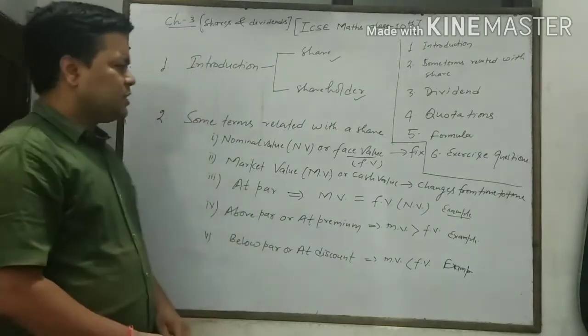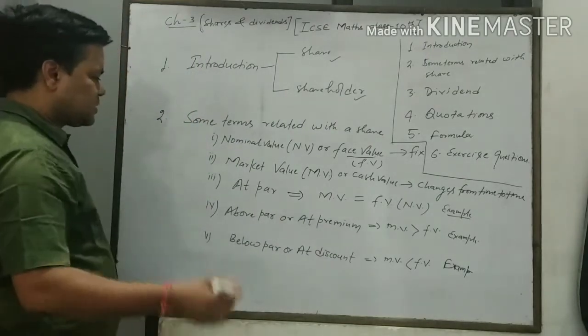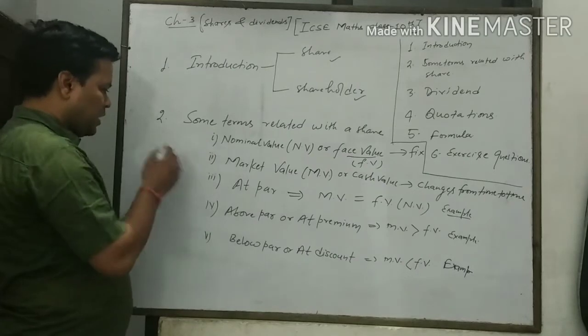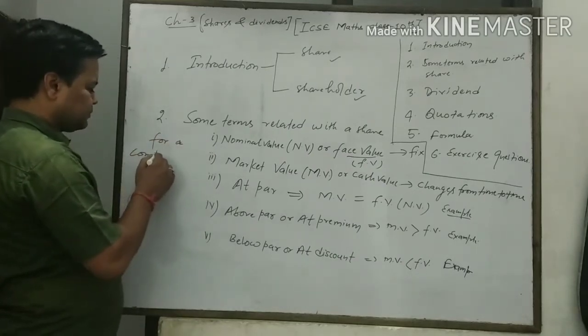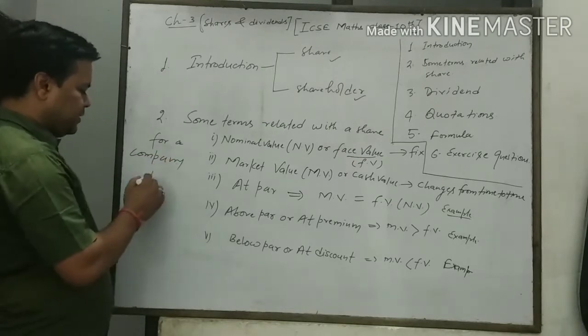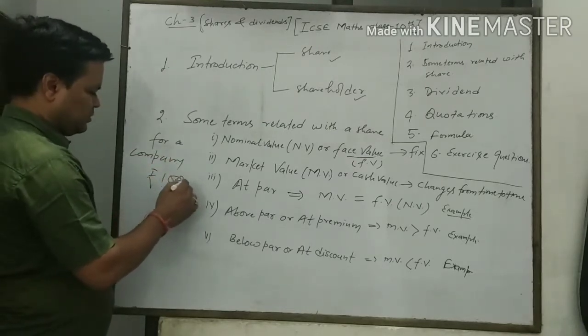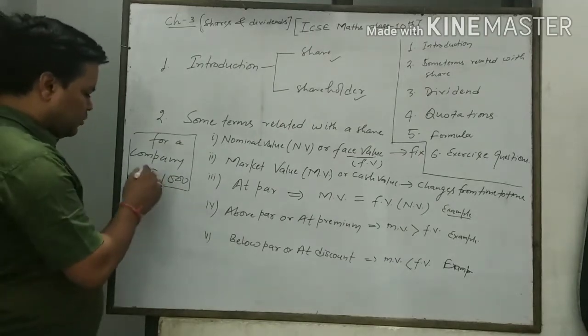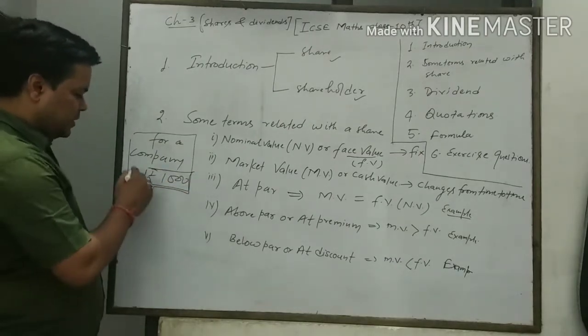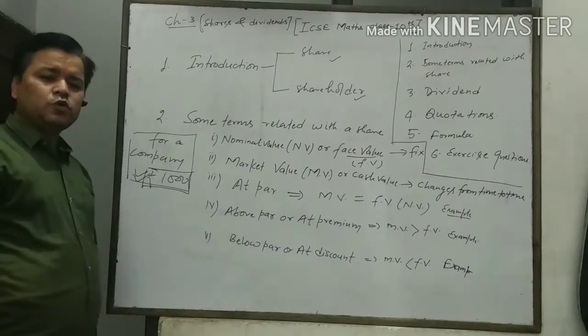Okay, with an example it will be better to understand. Just like for a company, we need ₹1,000 only. Let us imagine we need ₹1,000 to make a company.